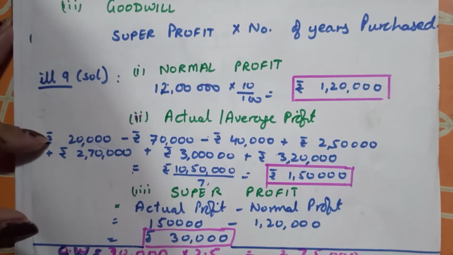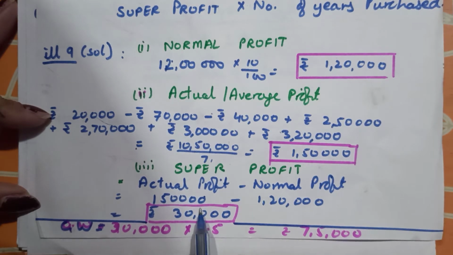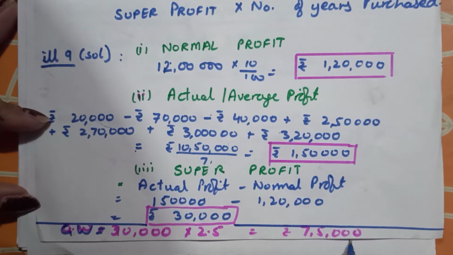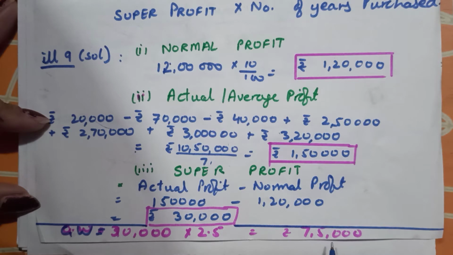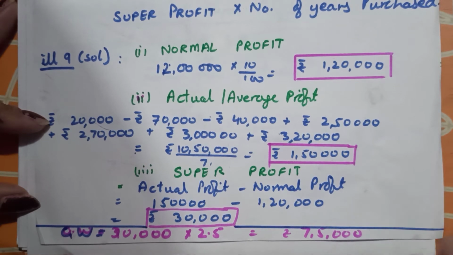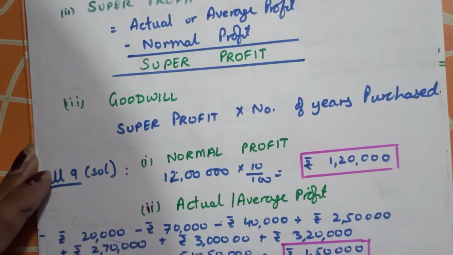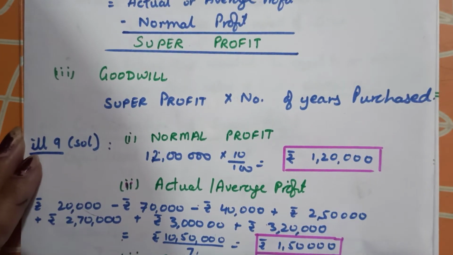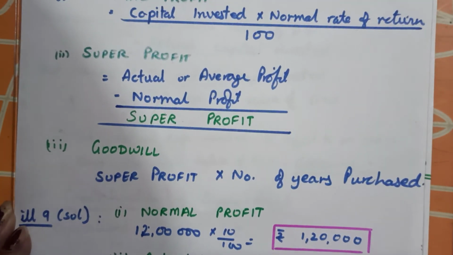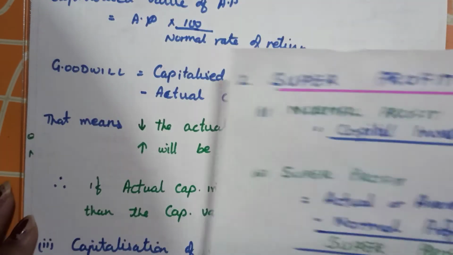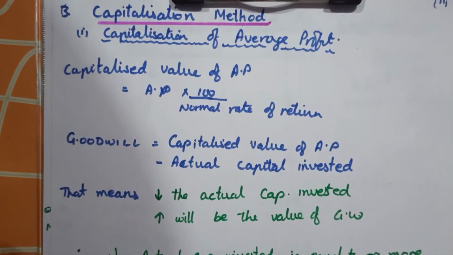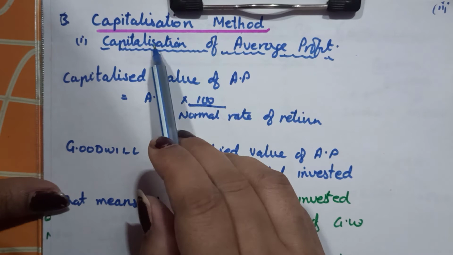And the value of goodwill will be super profit 30,000 into 2.5 years purchase, 75,000 is the value of goodwill according to super profit method. This is the super profit method or capitalization of the super profit method of finding out the goodwill. Next, now we come to the third method of valuation of goodwill after the average profit and the super profit. The third method of valuation of goodwill is the capitalization method.